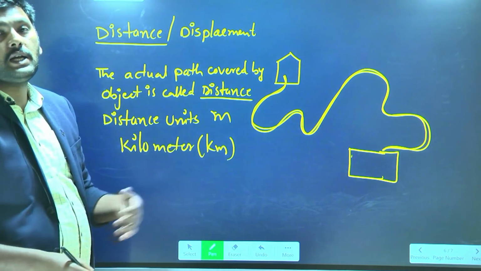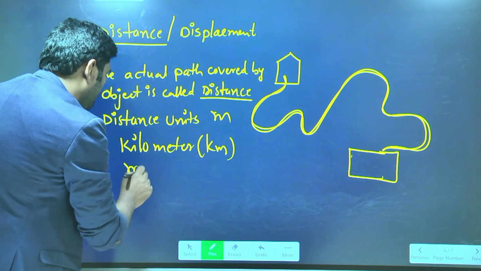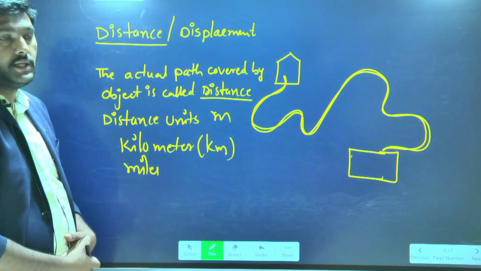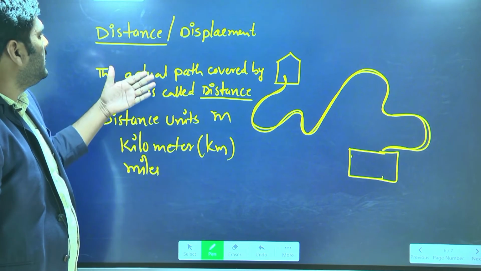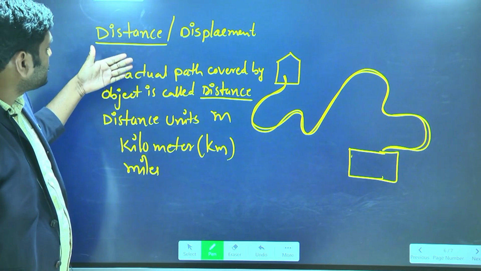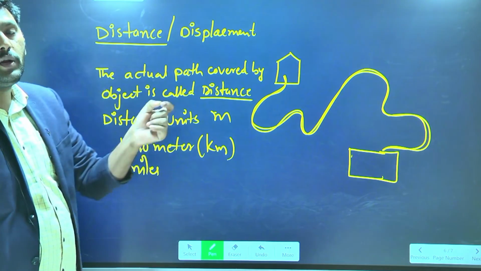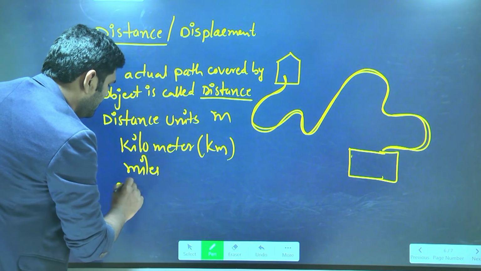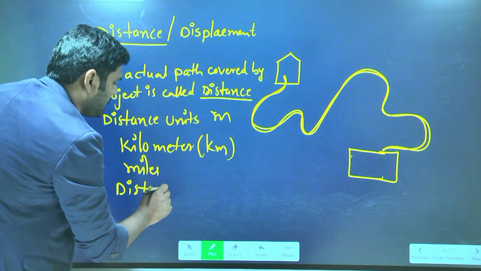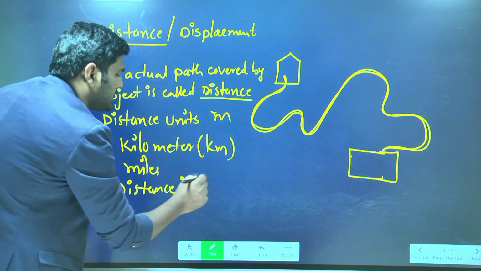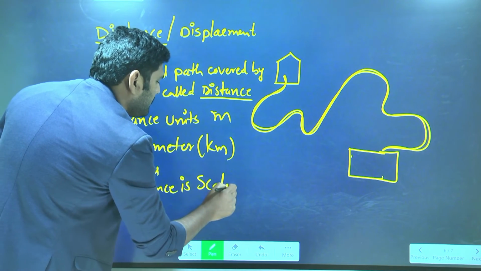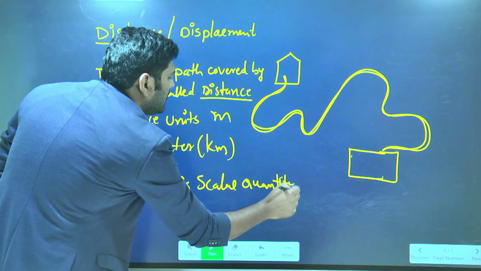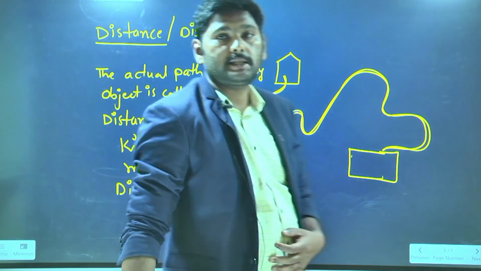Even in miles also we can measure; miles are also another unit for distance. One more important point: distance is a scalar quantity.